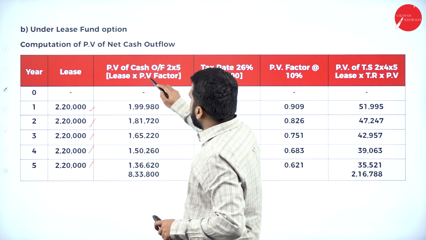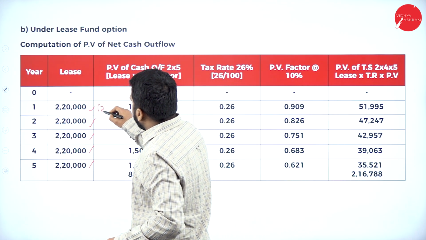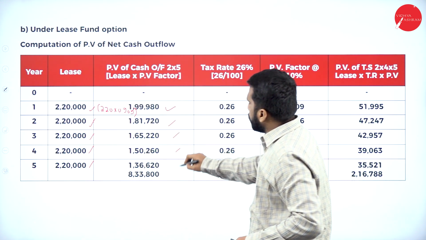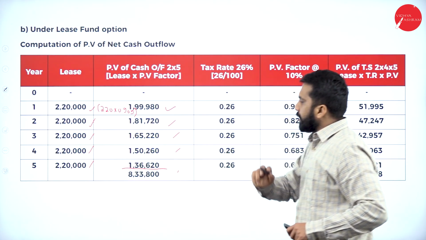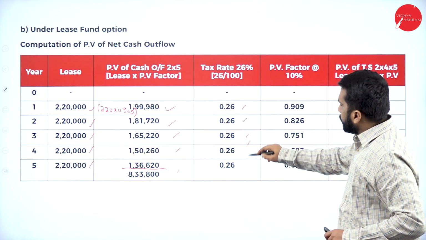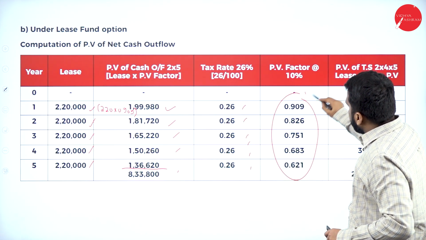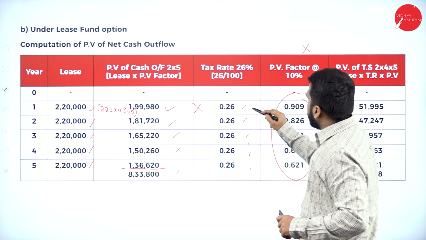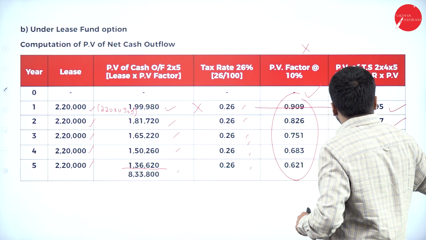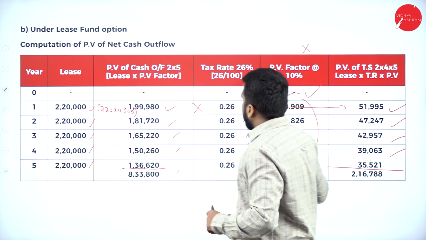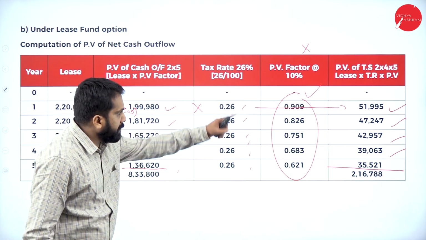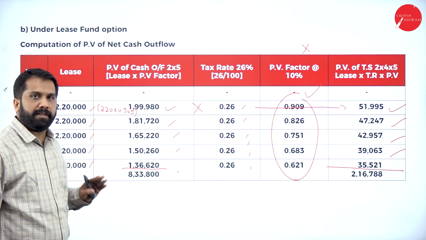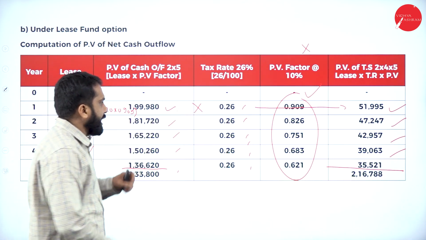Now, your lease amount into PV factor: 2,20,000 multiplied by 0.909, you will get this. So add everything, you got 8,33,000. Then your tax multiply. This is already done, don't calculate again. Your answer multiplied with tax is equal to this answer. We are supposed to show the PV factor, but we are not taking it anywhere because you have already calculated it here. Whatever answer you got, multiply with tax.